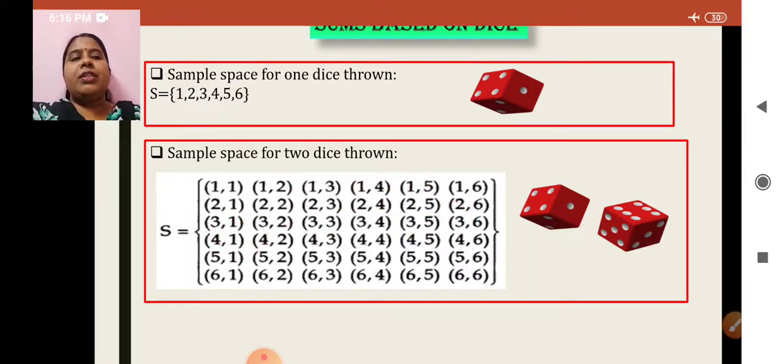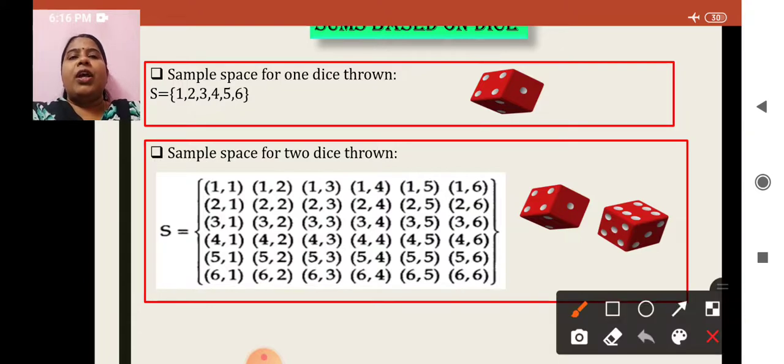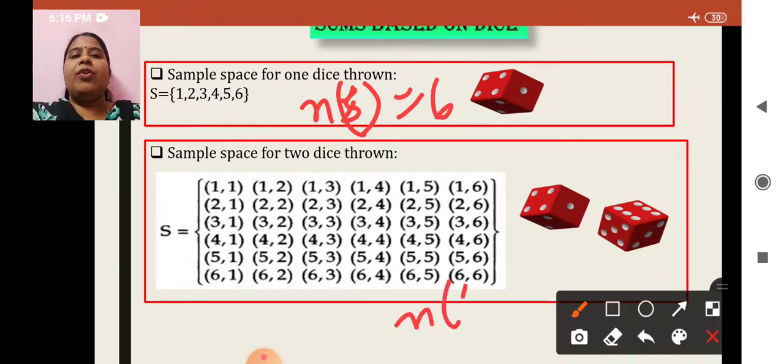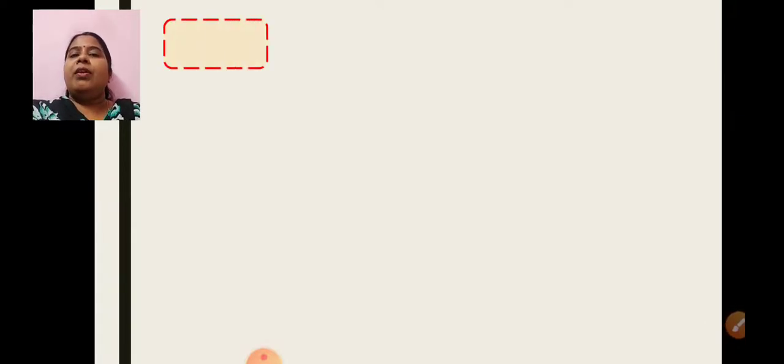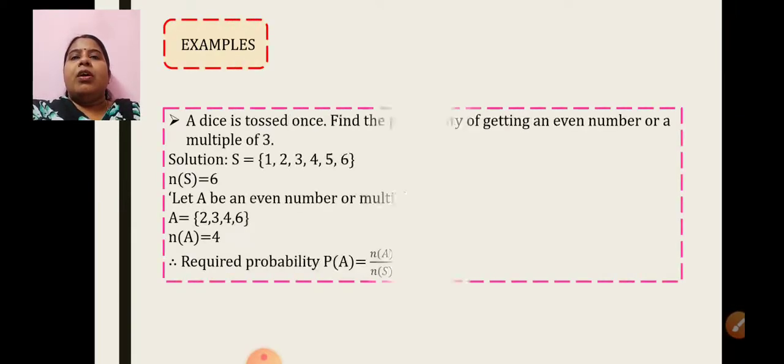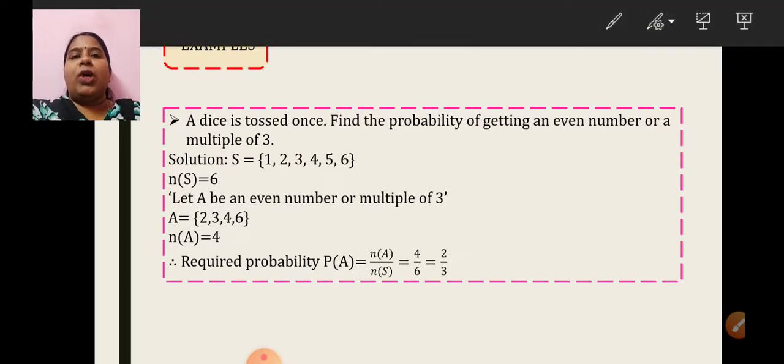So here in this case, n of S is how much? n of S is equal to 6, and when 2 dice are thrown, n of S is equal to 36. Right? So today we will solve sums based on dice thrown, 1 die and 2 dice. Let us see one example sum. A die is tossed once.